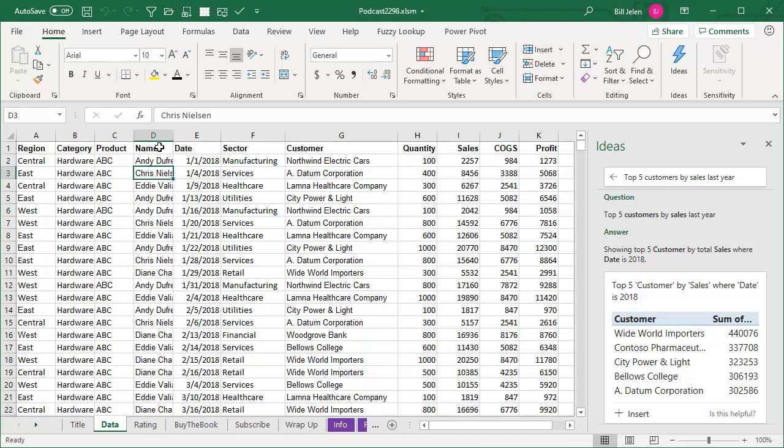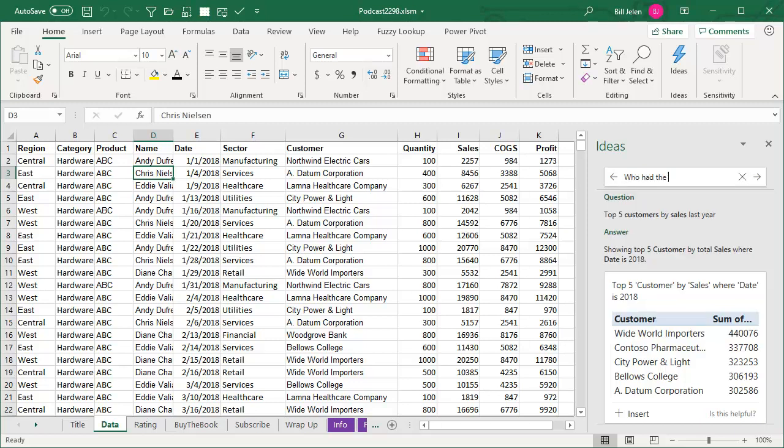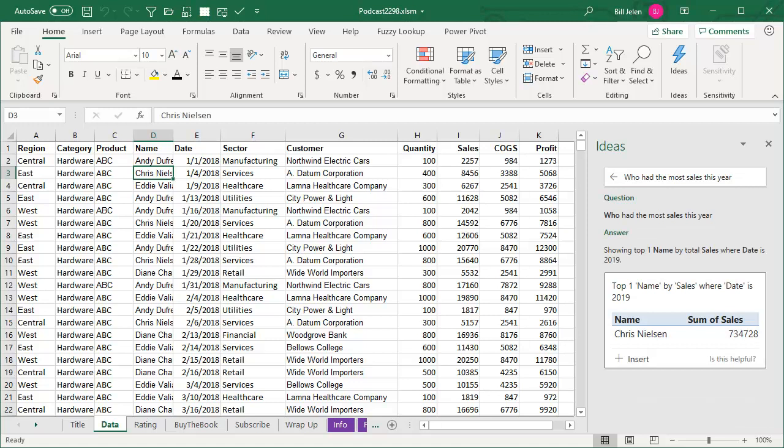Now, I added a column here with names, which should enable this amazing thing to work. If I say, who had the most sales this year, because I said who, it's going to look through the columns and try to figure out which one has names. So Chris Nielsen was our top salesman. Isn't that cool?